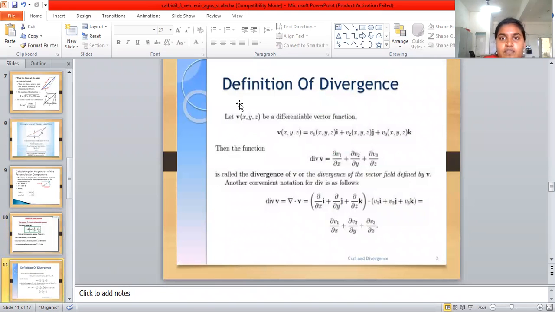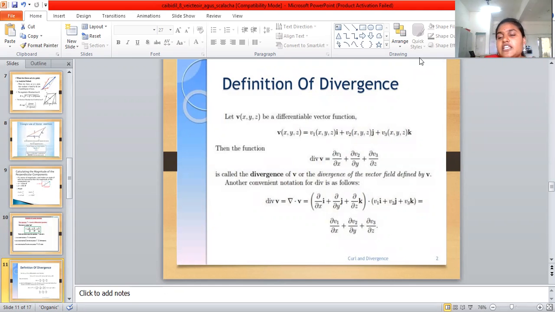Okay, so the definition of divergence we already know. Take a differentiable vector function v = (x, y, z), with v1 = (x1, y1, z1), v2 = (x2, y2, z2), v3 = (x3, y3, z3). This has three components. Then divergence is the operator dotted with the vector function. The vector field is Vx i + Vy j + Vz k.